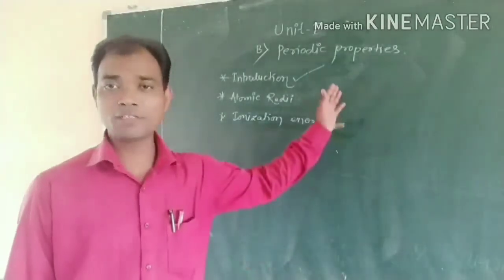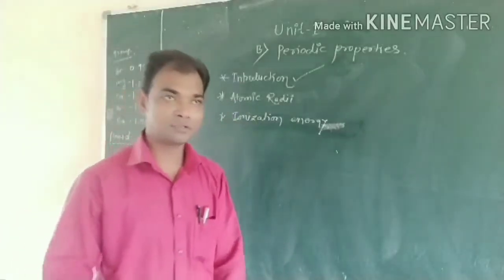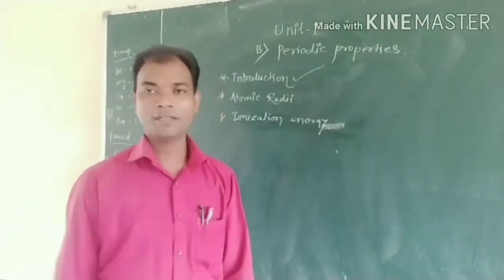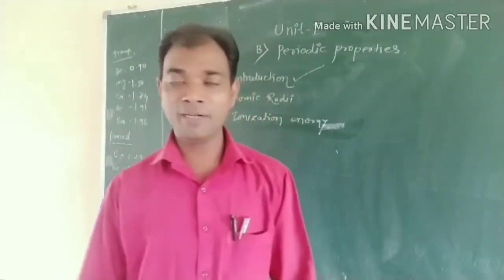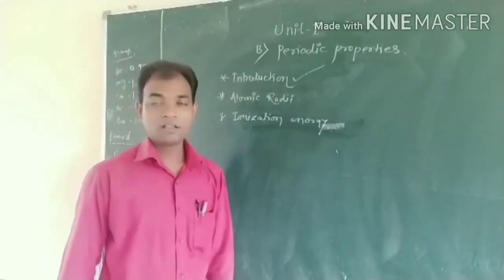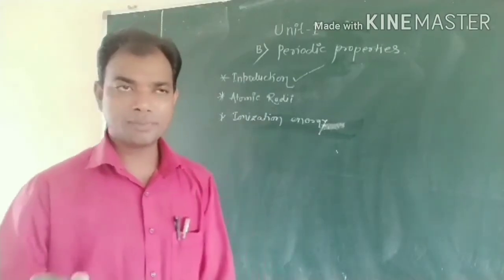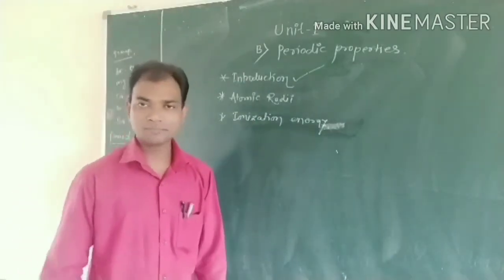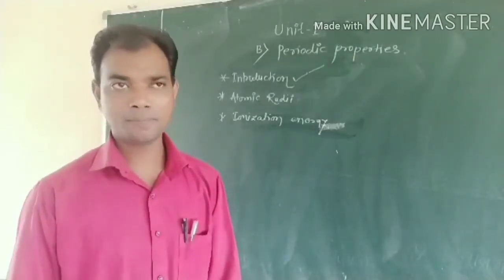Now today we have to discuss the periodic property. Before we discuss the periodic property, first we have to know about the periodic table. Friends, presently there are 118 elements discovered. Before we know about the elements, first we discuss the properties. What is meant by periodicity?